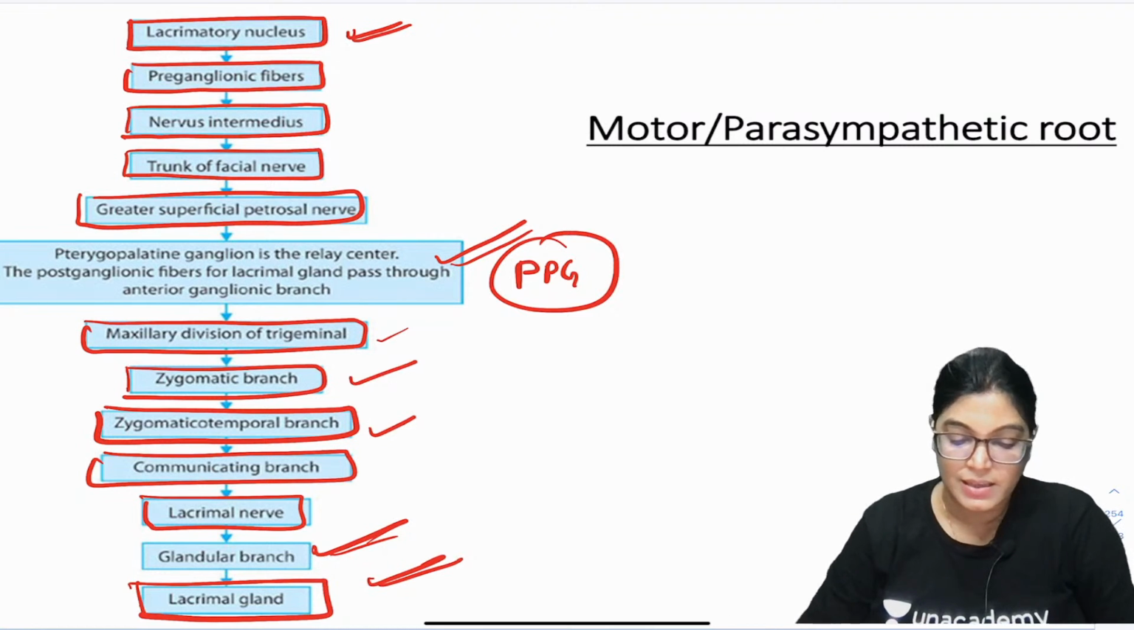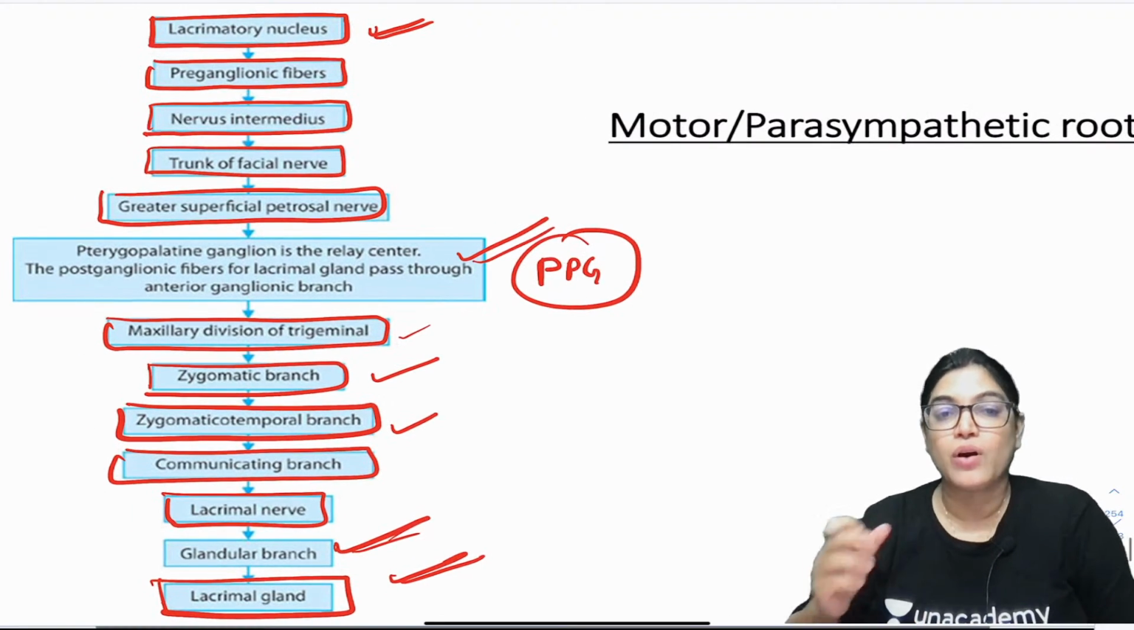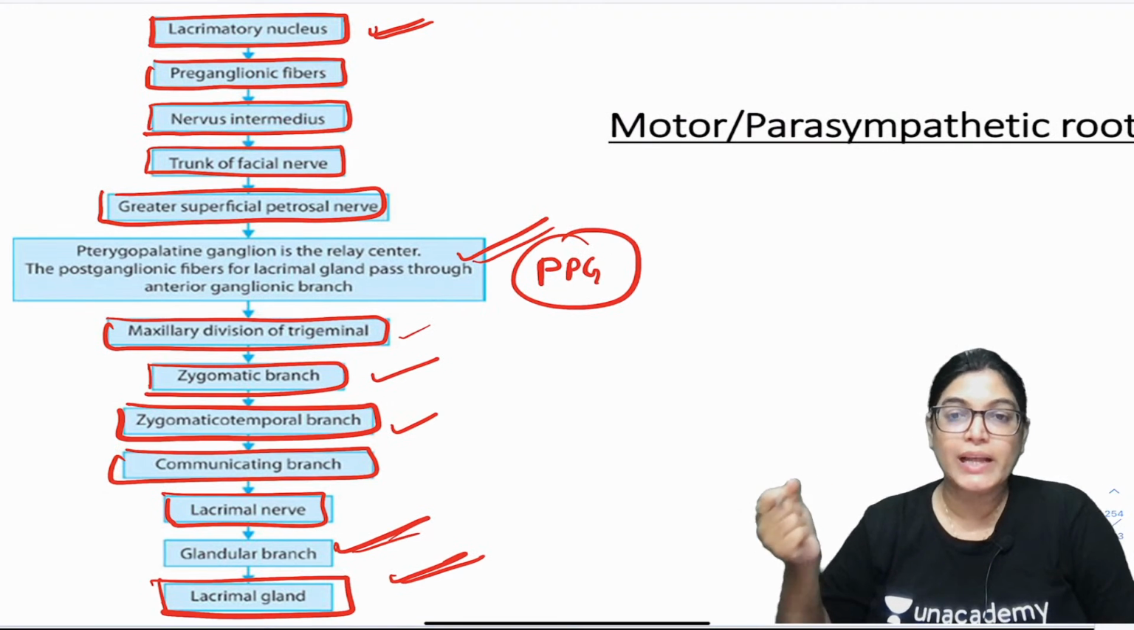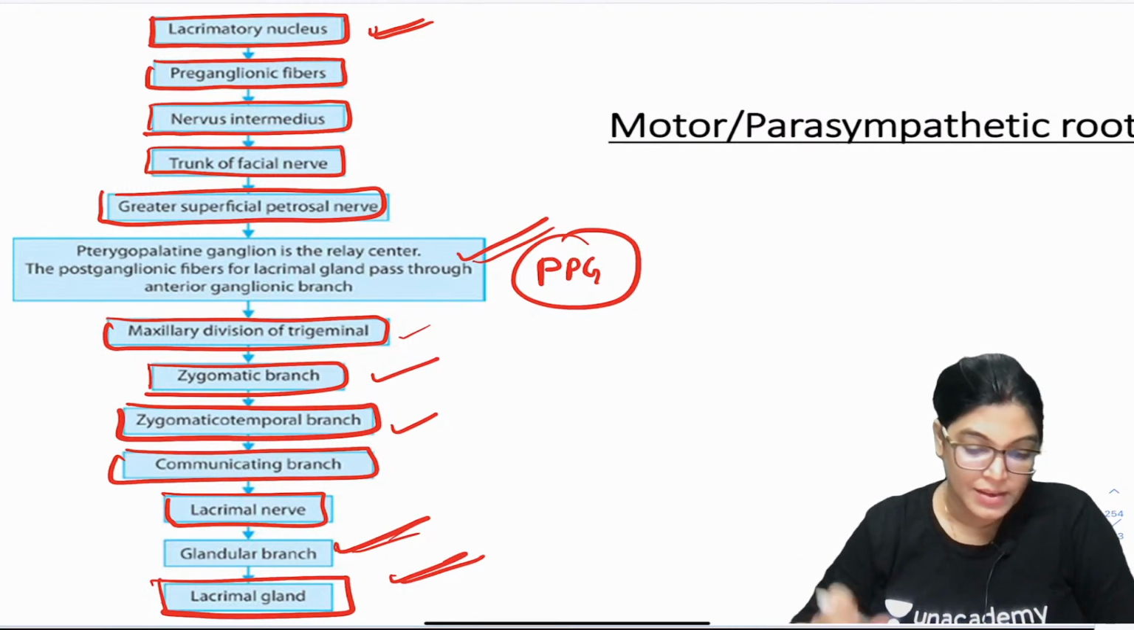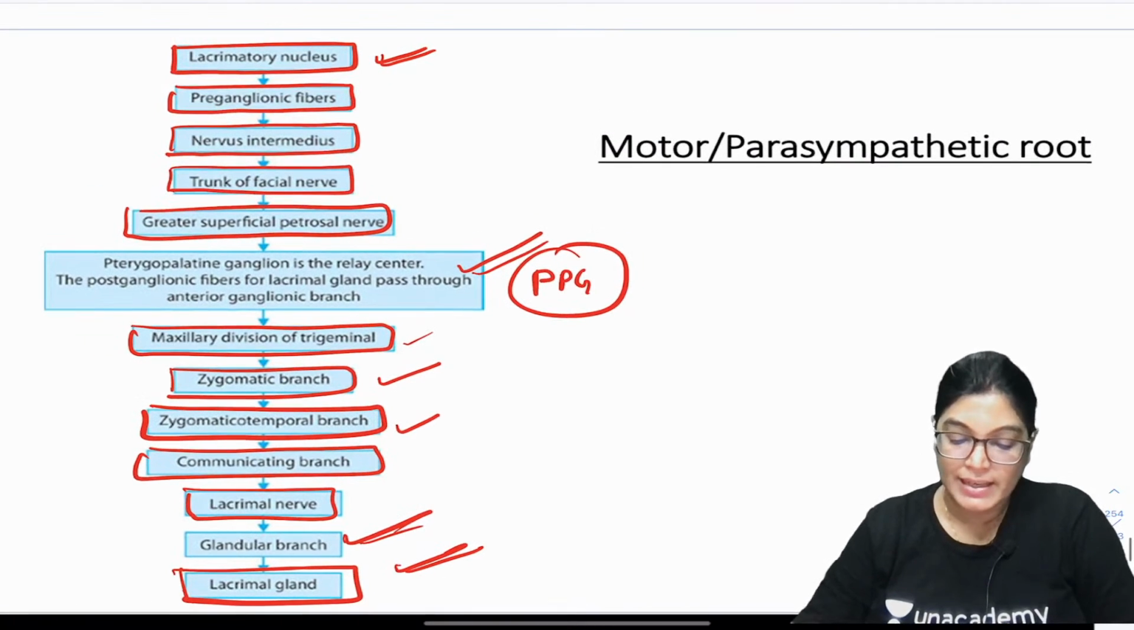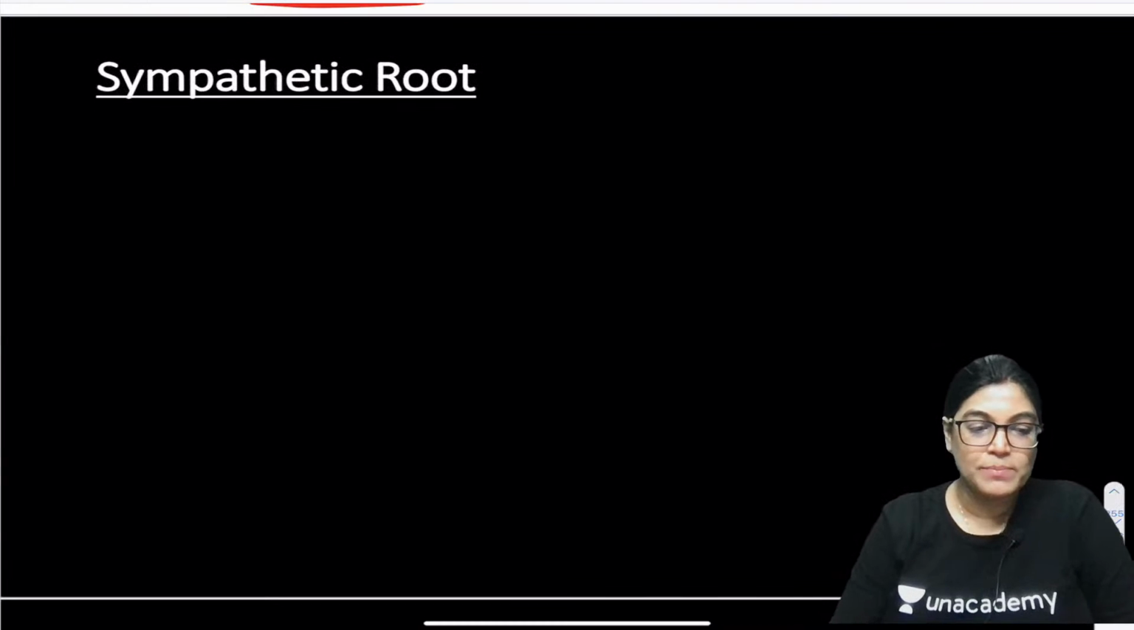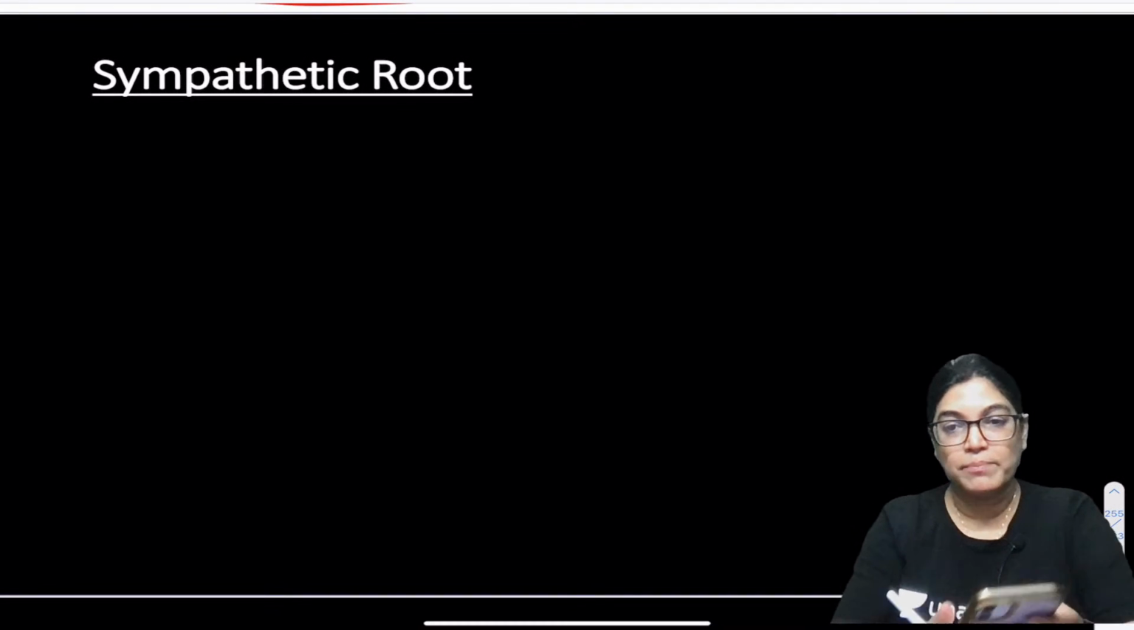So, the whole flow chart is here. You can either click a photograph or quickly fast forward and read or write it. This is the whole flow chart of parasympathetic innervation of the lacrimal gland. Next is the sympathetic. We are done with the parasympathetic.